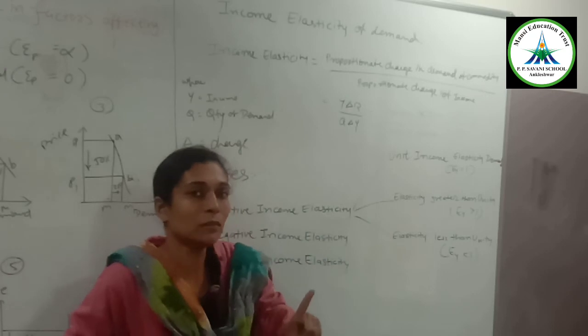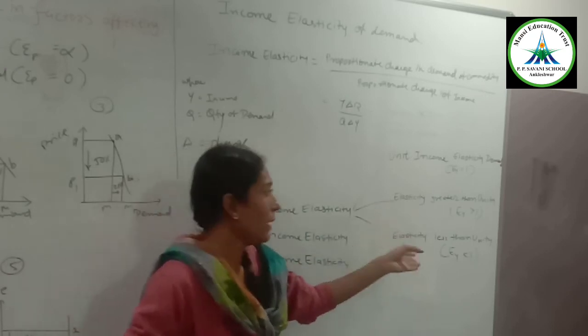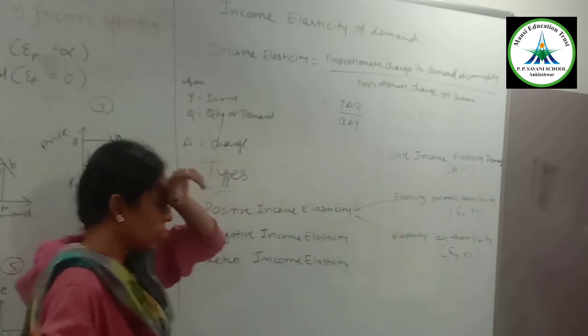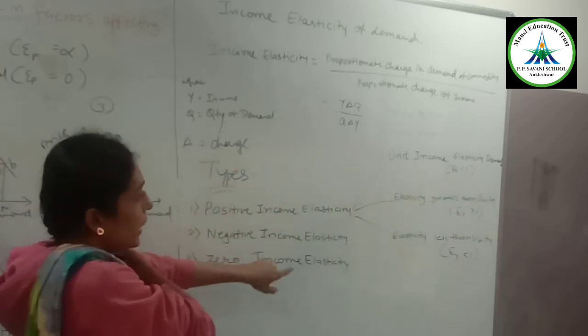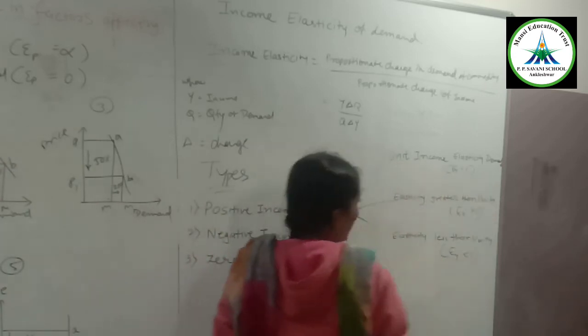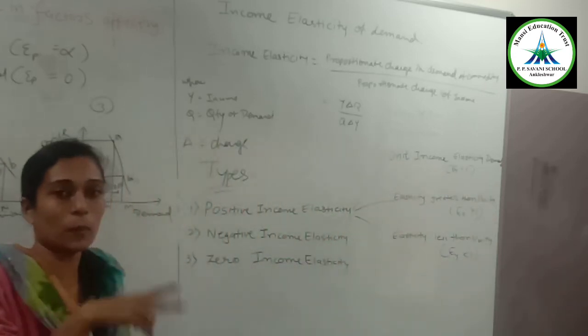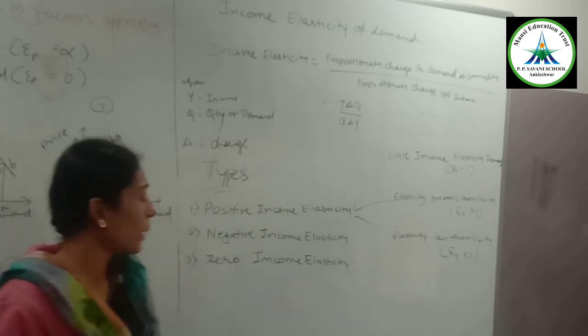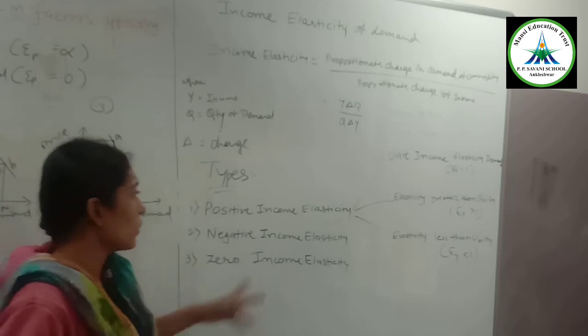If income rises by some proportion and it causes the same proportionate change in the demanded quantity, then you can say it is unit income elasticity.